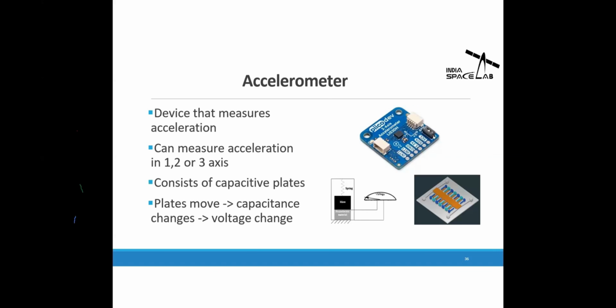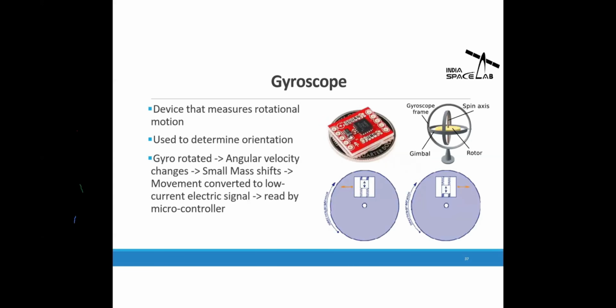Now the next sensor is the gyroscope. What is a gyroscope? A gyroscope is a device which measures the angular rates of the device. The best example is your mobile phone. When you rotate the mobile phone, the screen auto-rotates. Why? Because there is a sensor which measures the motion of the device, and it figures out the device has tilted, so it has to tilt the screen as well. Similarly, in the drone, this sensor is present to measure the angular momentum of the drone, and then send this data to the flight controller.